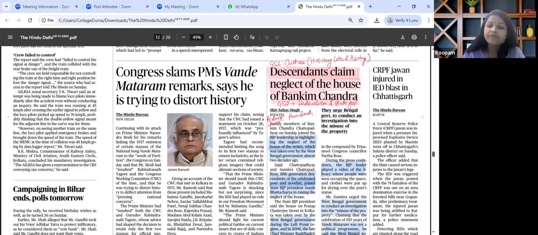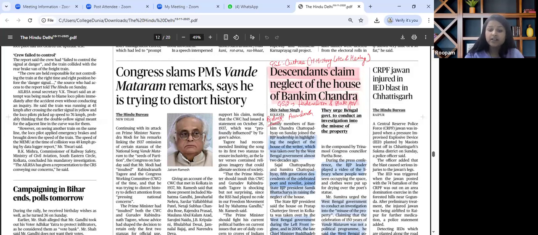For mains perspective, we need to know the role of cultural icons in national identity. For GS paper 2, political accountability in preserving heritage. So this could be an area unfurled upon, along with peripheral aspects, while going through this particular article.